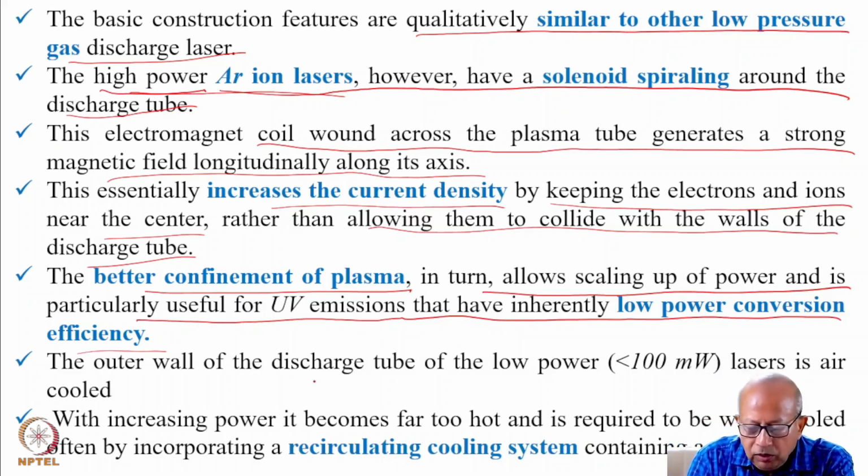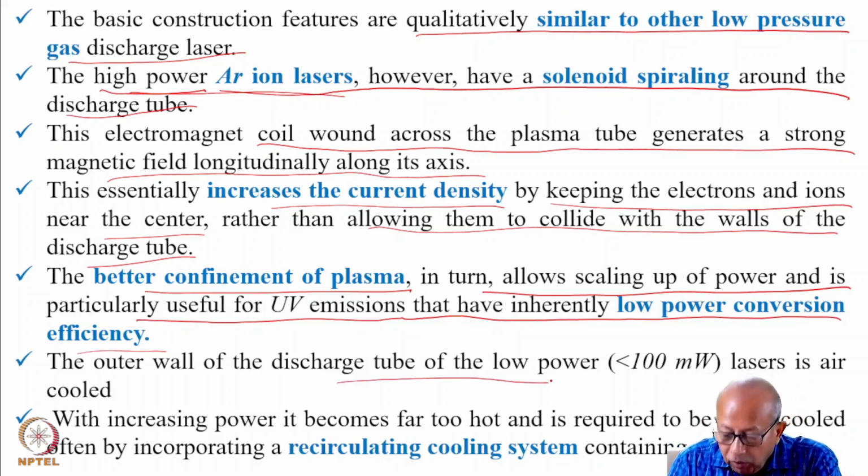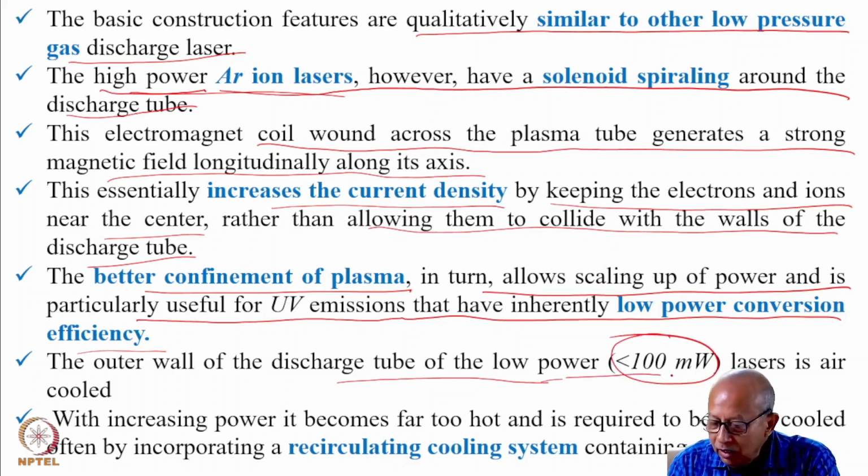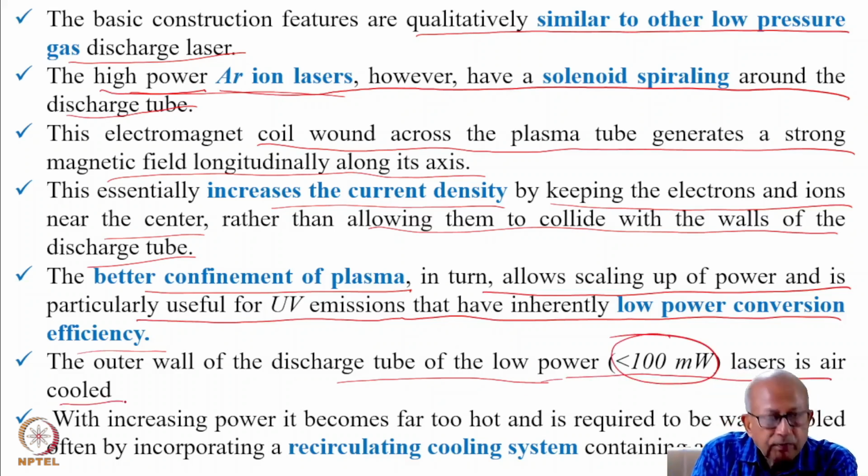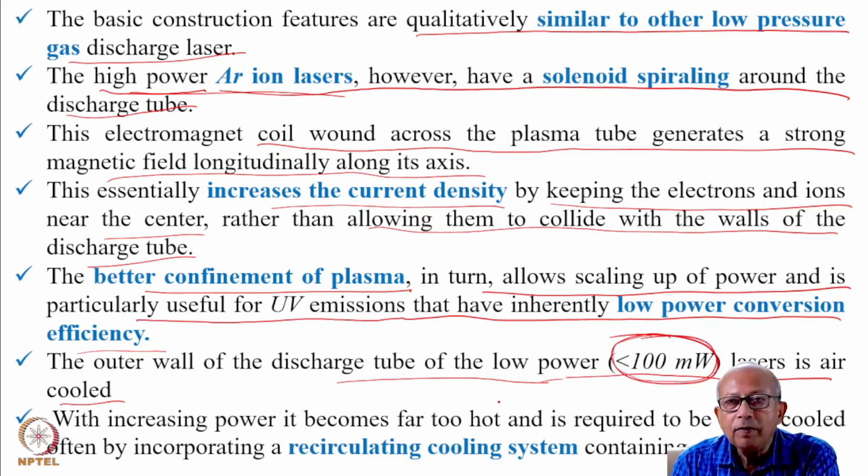The outer wall of the discharge tube of a low power laser whose power lies below 100 watt is air cooled. If the power of the laser is less than 100 watt, the dissipated power can be cooled simply by flow of air.